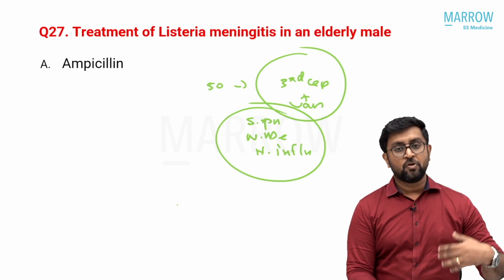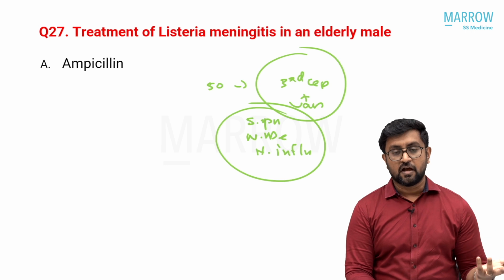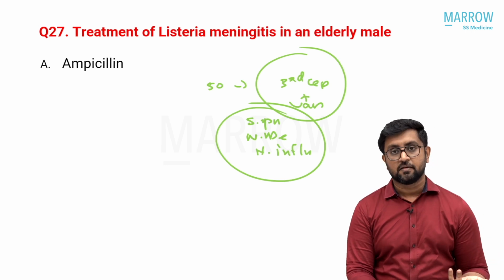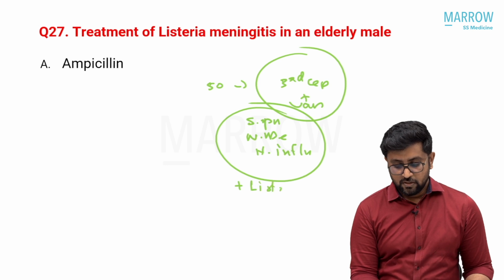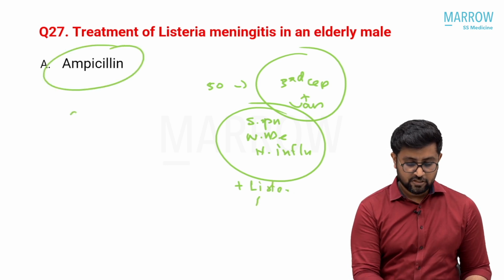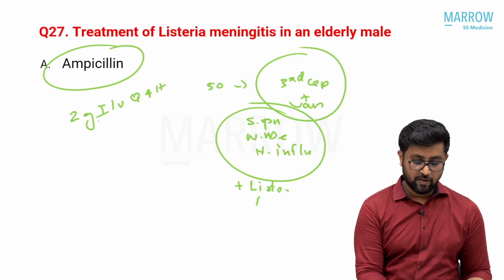In those who are immunodeficient or of old age, more than 50 years, alcoholic, with nutritional deficiency, or less than 2 years, you will think of another possibility, Listeria, also. Listeria you cover with ampicillin, 2 gram IV every 4 hours is recommended.